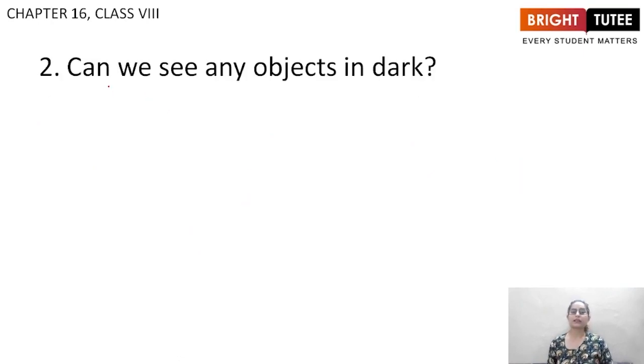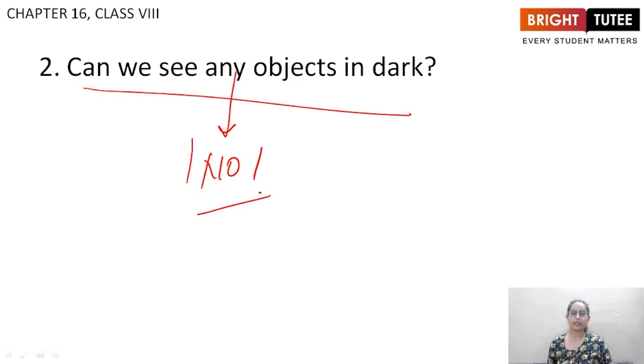Second question is, can we see any objects in the dark? No, we cannot see any objects in the dark. We still need some light to look at the objects, right? So we cannot see any objects in the dark. These were the questions from the first topic.